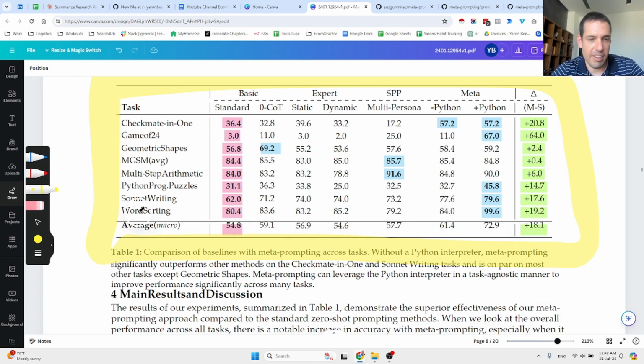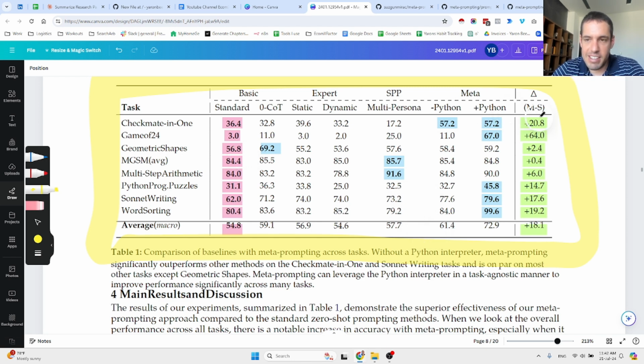So for example, for the task of word sorting, when we compare the meta prompt with the Python abilities, this was the score, and this was the score when we had just the basic prompting method, and this is the delta. You can see over here also there is a huge delta in some tasks between the meta prompt when mentioning the Python code interpreter, and when not mentioning it.